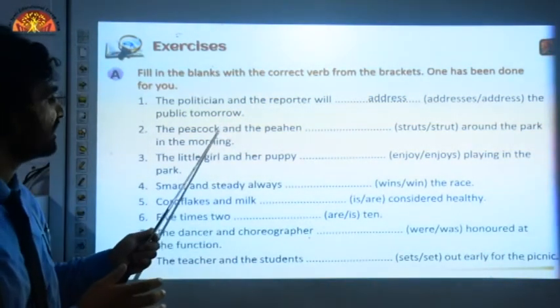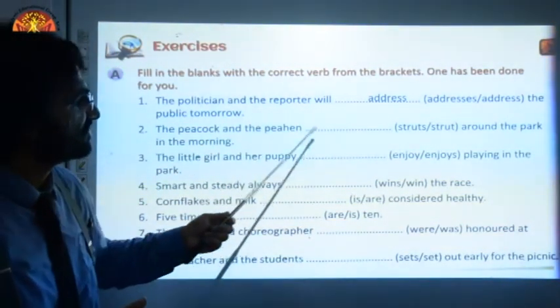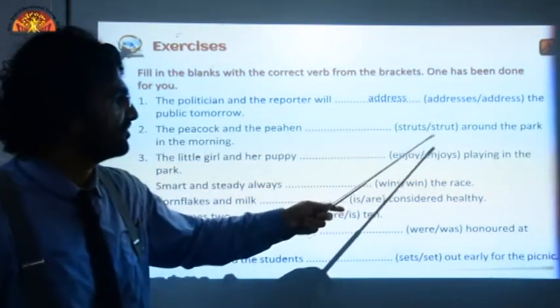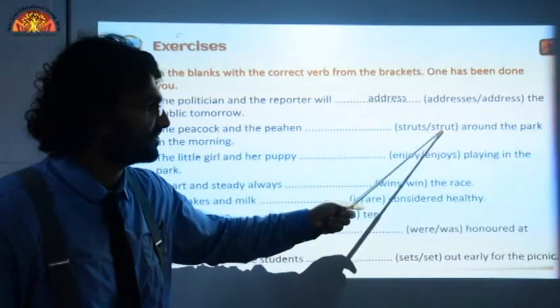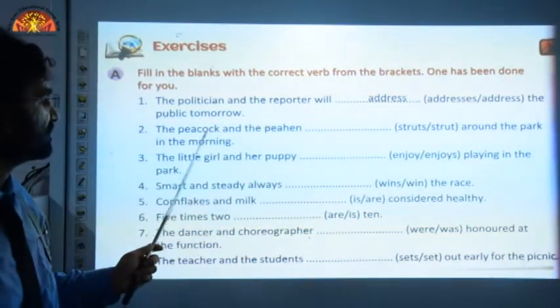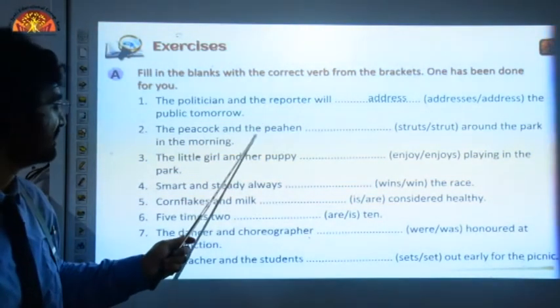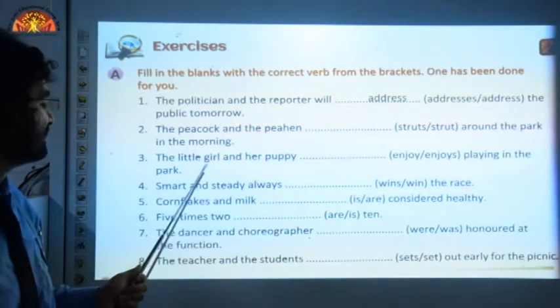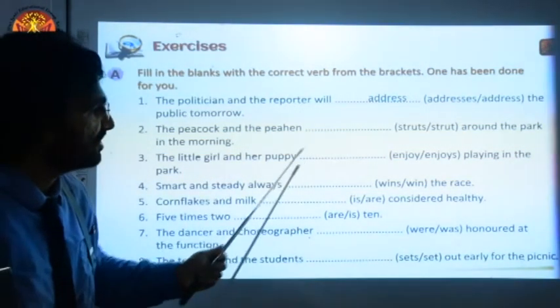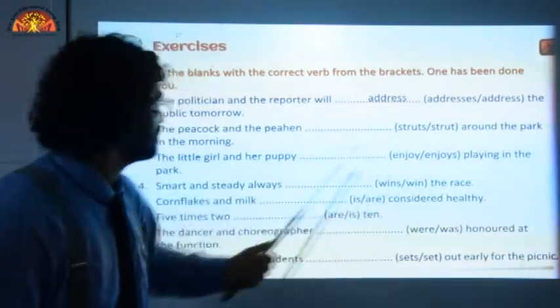The peacock and the peahen strut around the park in the morning. We will use this plural form of verb strut because there are two subjects joined by and in this sentence. Similarly, we will see the third one. The little girl and her puppy enjoy playing in the park.